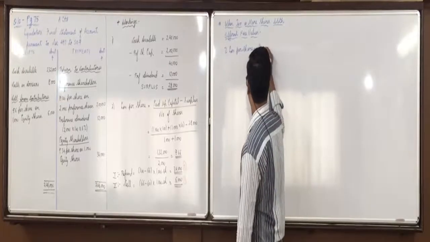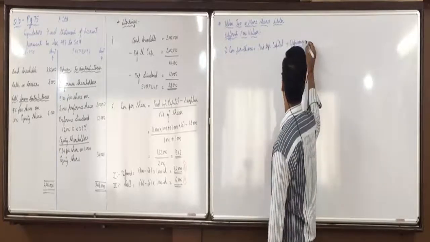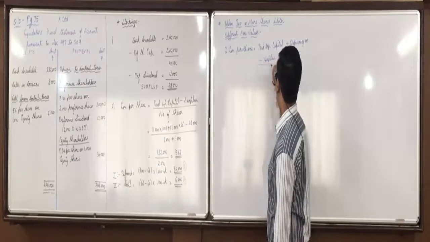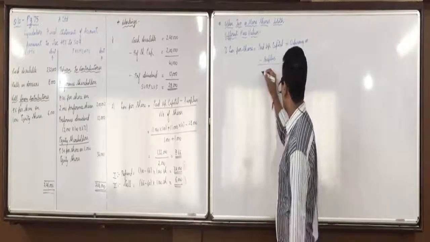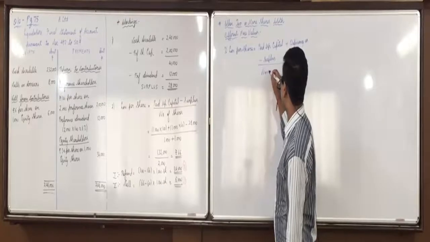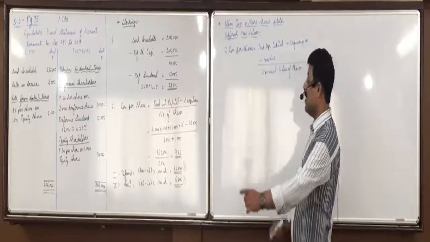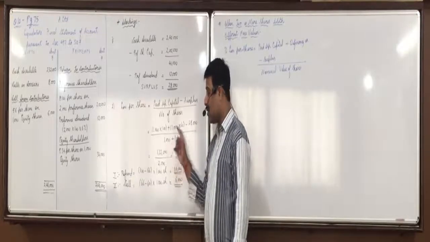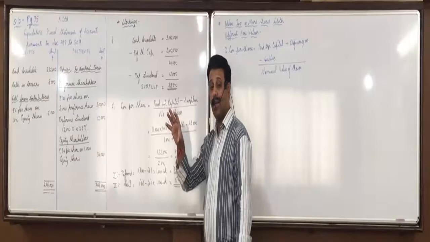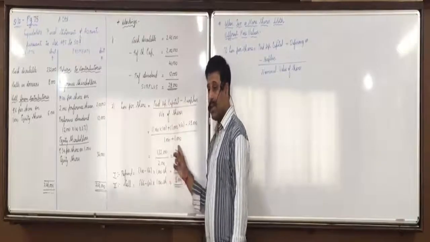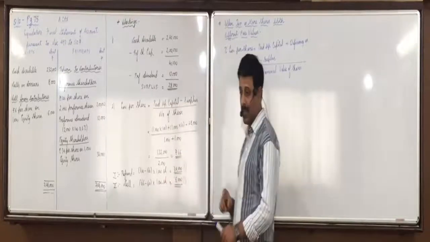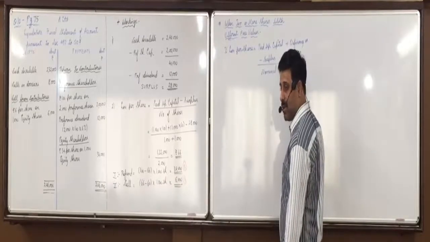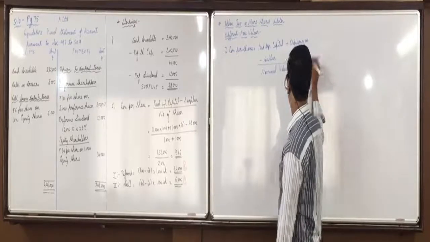How do you find that? Paid up capital plus deficiency or minus surplus. Now you don't divide by number of shares. Now you divide by total nominal value of shares. Total nominal value of shares means, suppose 1000 shares of 100 each, 1000 shares of 10 each. So 1000 into 100, their share capital's value, nominal value is 1 lakh. Another 1000 into 10, their share capital's value is 10,000. So you divide it by the nominal value of shares instead of number of shares and multiply it with 100 to get it in terms of